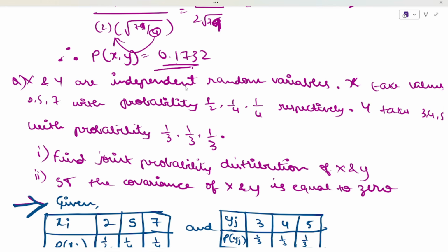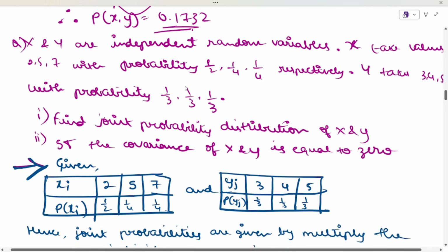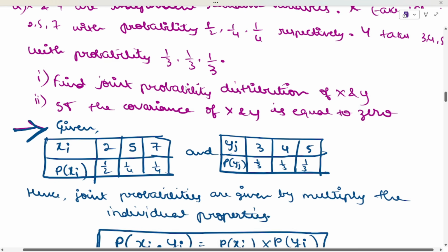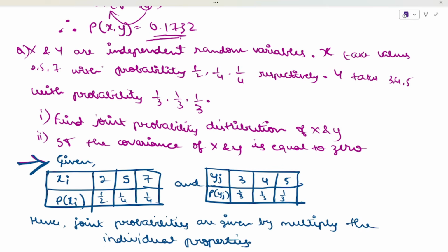Okay, now the next question is, they have given that x and y are independent random variables. X takes values 2, 5, 7 with probabilities 1 by 2, 1 by 4 and 1 by 4. Y takes values 3, 4, 5 with probability 1 divided by 3 each. Now what they have given, 2, 5, 7 with probability values is this, and 3, 4, 5 with probability values is this. This is for the X table and this is for the Y table.